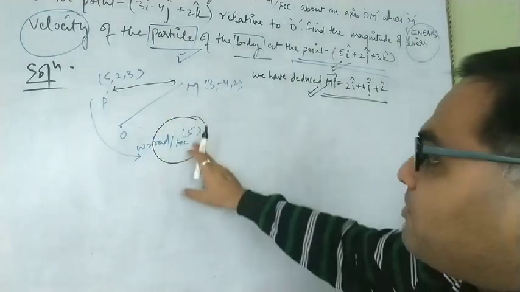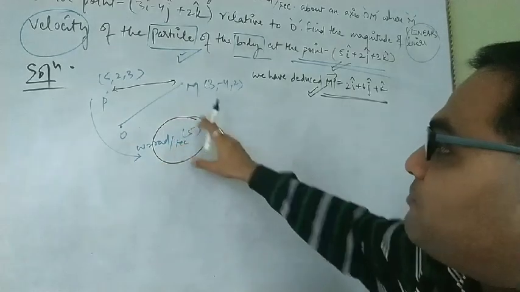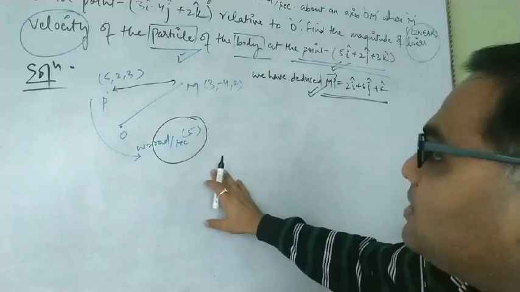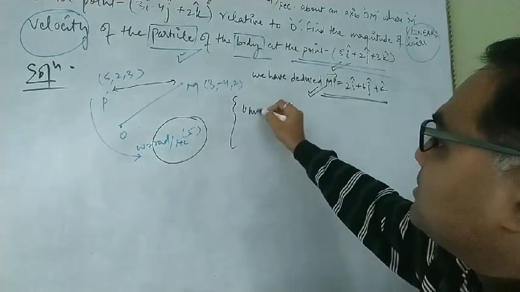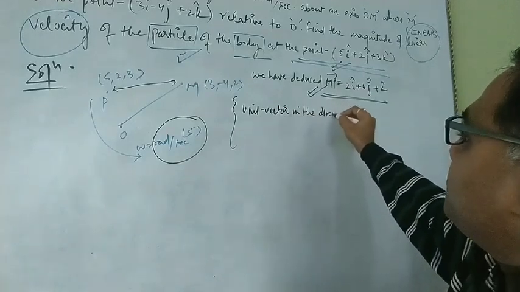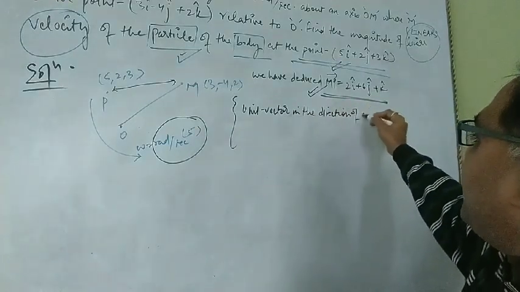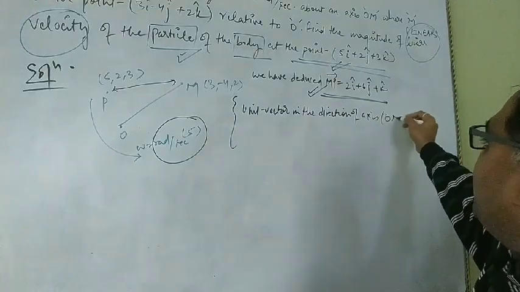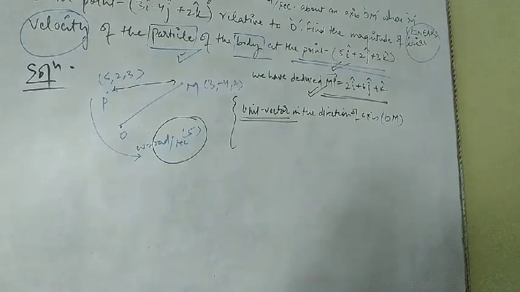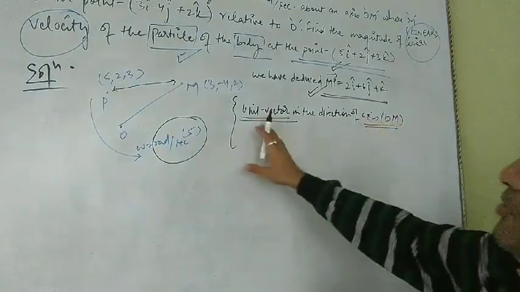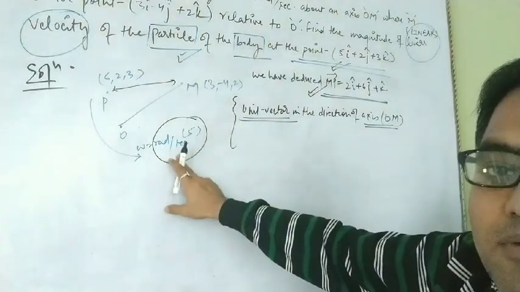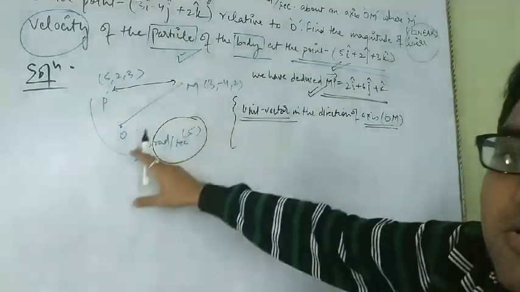Okay, for a computation of the angular velocity along OM, because here the direction matters, we first compute the unit vector in the direction of the axis. Which axis? OM. Okay, so first we compute the unit vector in the direction of this axis OM. After computing this unit vector, we calculate the value of this angular velocity along this OM axis.